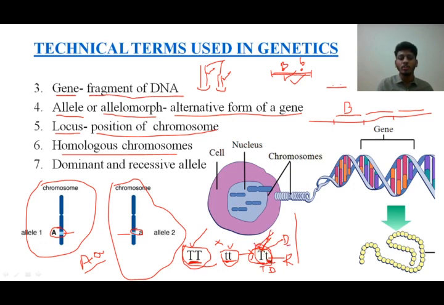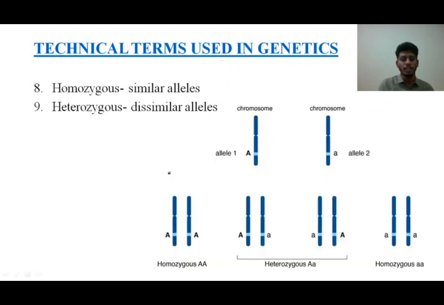The one which is always getting suppressed without expressing, we call it a recessive one. Dominant and recessive alleles are differentiated in the heterozygous condition, when one is capital and the other one is small. Right? I hope you all understood all these 7 terminologies. I will go for the next one.